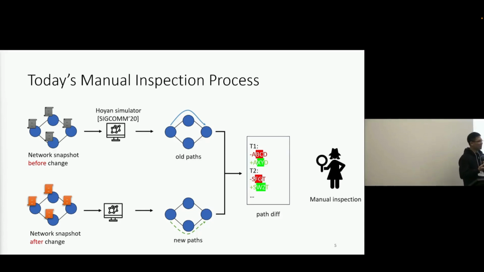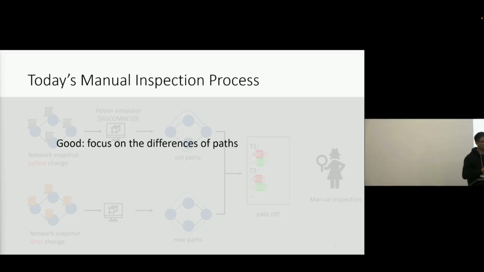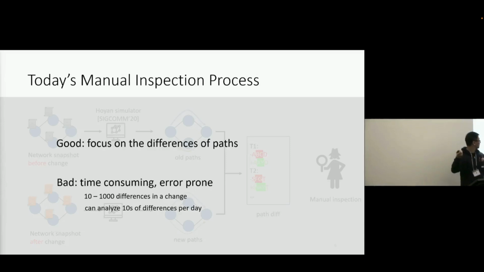So as you can see, the good thing about this approach is that now the operators only need to focus on the difference of forwarding paths itself, making it possible to have a manual inspection. But this process itself is still very time-consuming and error-prone. For a typical change, there may be tens to thousands of differences, but an experienced operator may only inspect tens of differences per day, making it weeks for even simple changes.